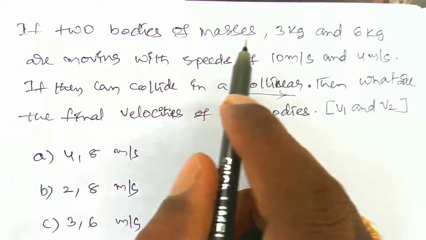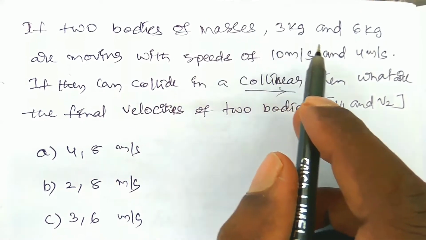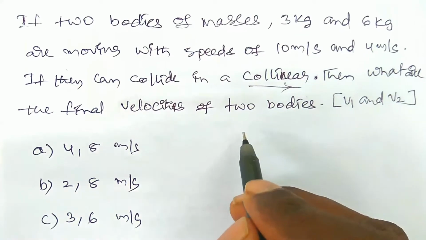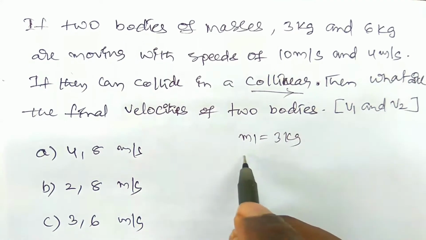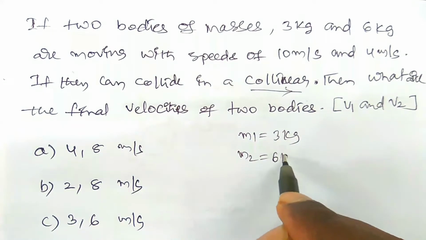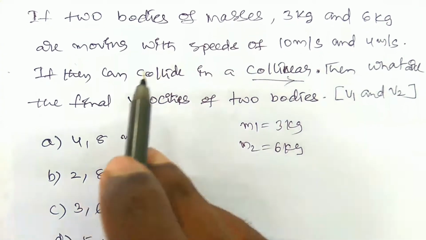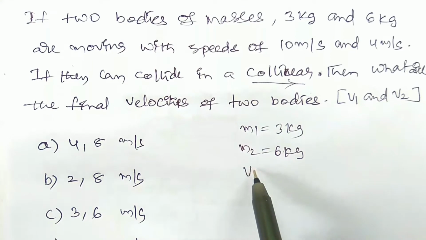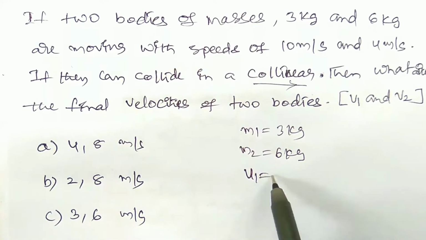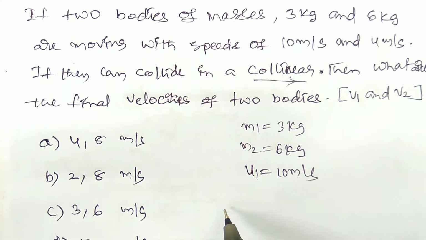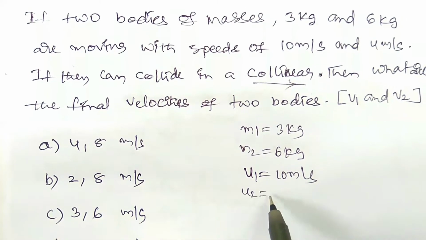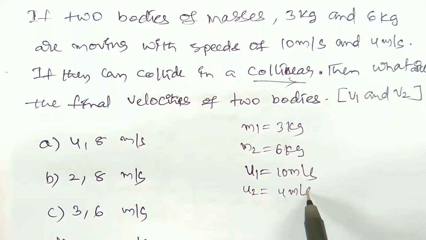Here, just write the given data. m1 is equal to 3 kg and m2 is equal to 6 kg, moving with initial velocities u1 equal to 10 meter per second and u2 equal to 4 meter per second.